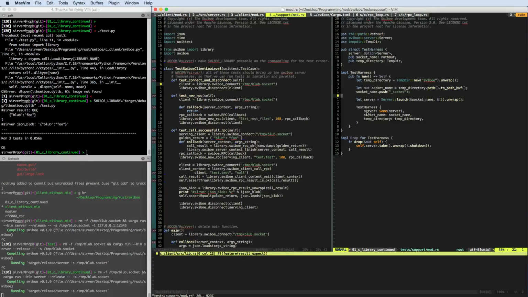And then it returns this class, which contains the server itself, the socket the server listens on, and the temp directory where the socket is situated in. And once this class is actually dropped, it deletes the directory and it shuts down the server. And that's the test harness that we are actually using in Rustland.